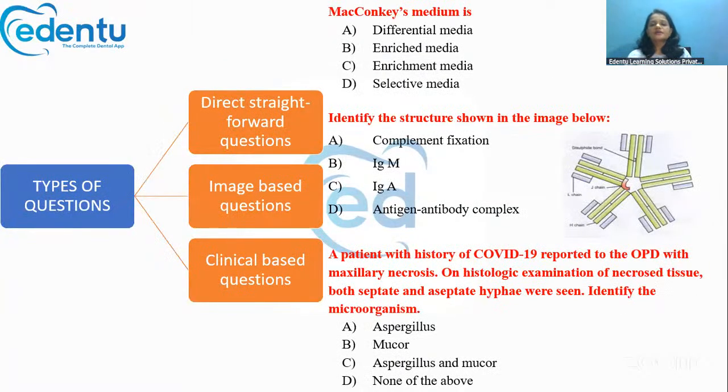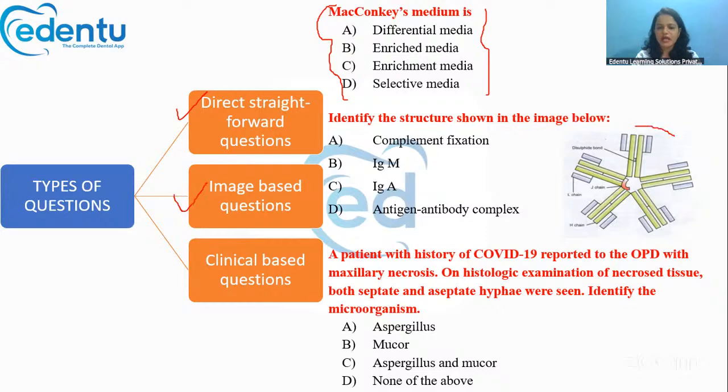Yes. Now, what type of questions can you expect from the NEET MDS examination for microbiology? You can expect three types of questions. There are direct, straightforward questions, just like this: McConkey's medium is what? This McConkey medium question is the one that was asked in the NEET MDS 2024 examination. So they can ask such direct, straightforward questions, or you can expect image based questions also.